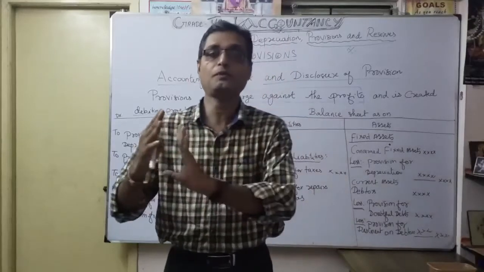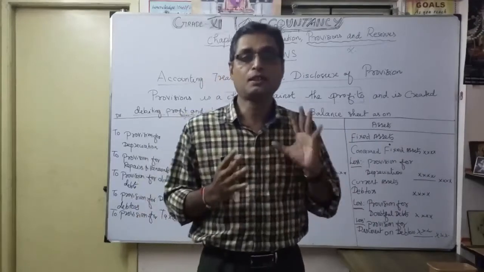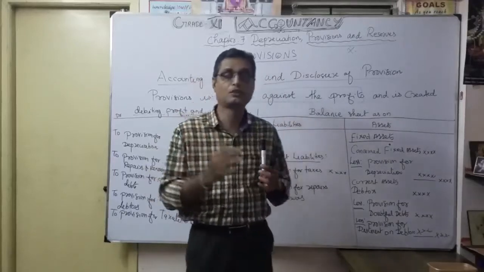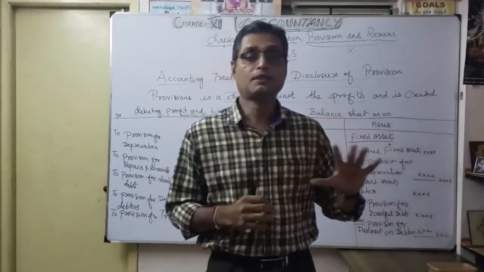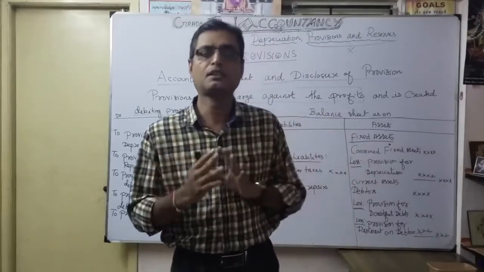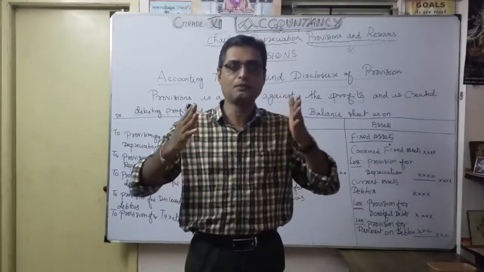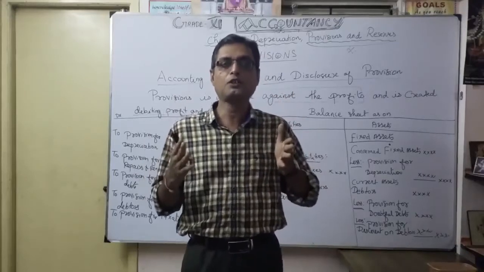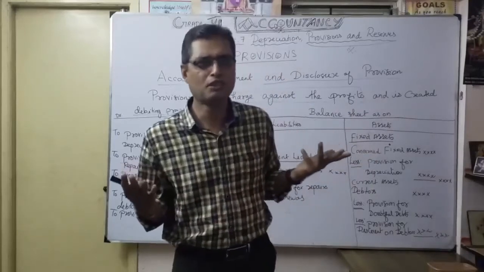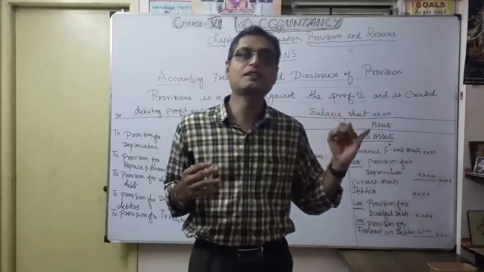You are earning profit or loss, but you want to anticipate loss. For that you want to create some provision, some liabilities you want to provide. That's why provision plays a major role in following the conservatism or prudence concept. Then what is the other concept? The periodic concept. For example, you want to provide for the current year, so provision is related only to this year. If last year I forgot to provide, there is no logic in providing now. So you have to follow the periodic concept and the revenue recognition concept also.